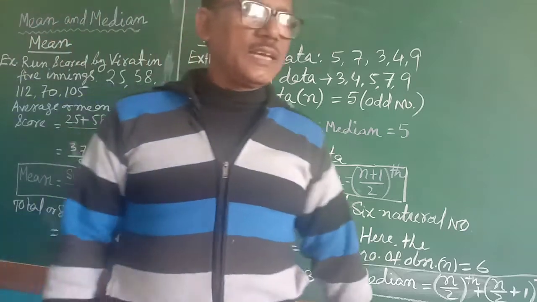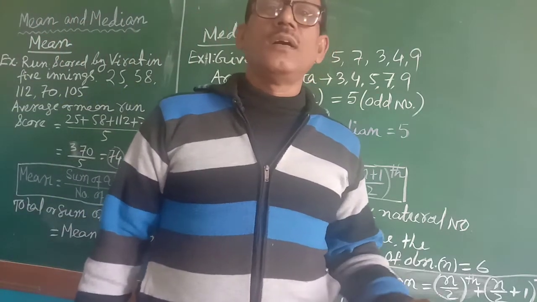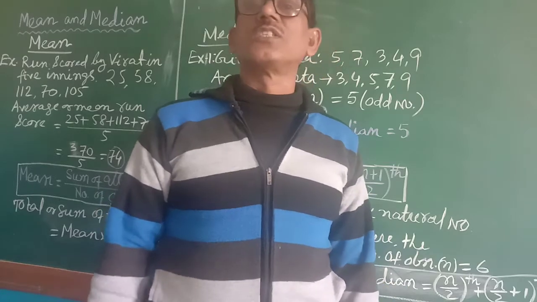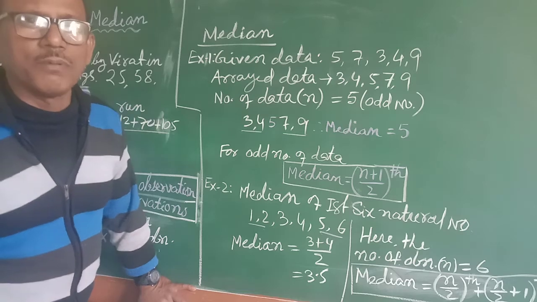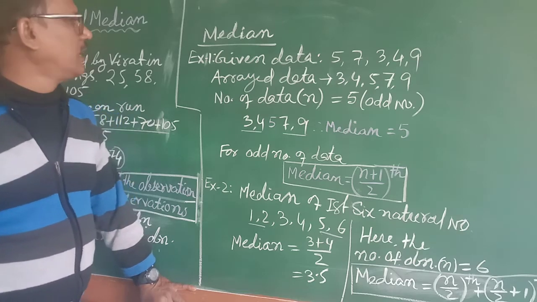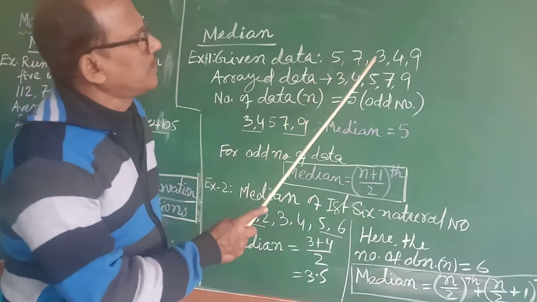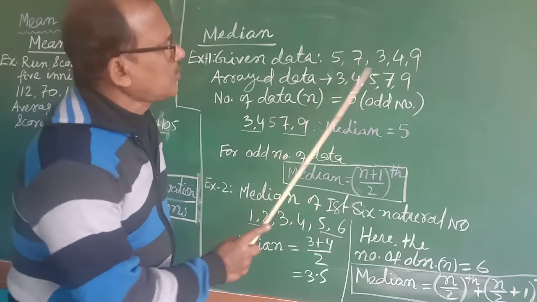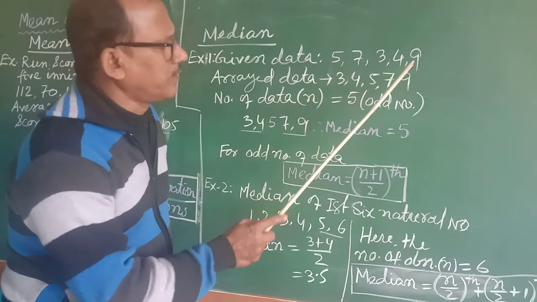See, median can be taken out in 2 ways. One is for an even number of observations and another is for an odd number of observations. I will take examples again to make your concept clearer. See, example 1 I have taken. You have got the data 5, 7, 3, 4, 9. These are all the observations you have got.